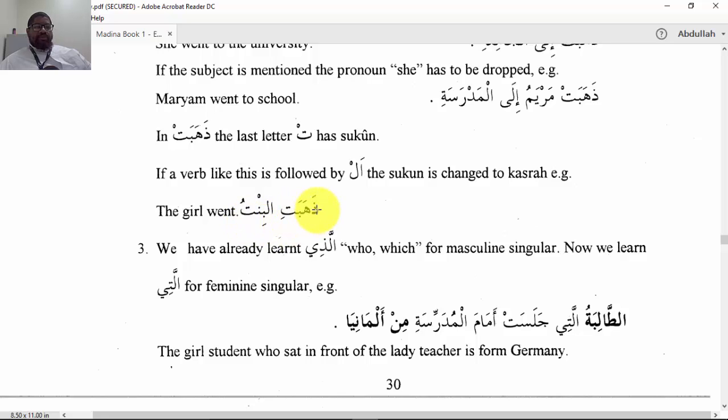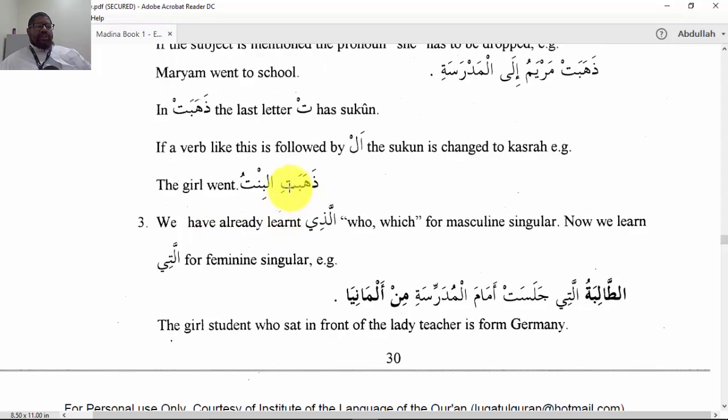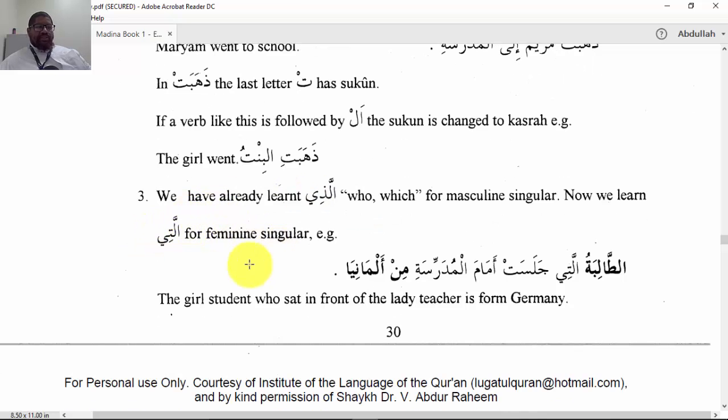But if I'm going to join, if this next word has alif lam, marifa, which is the definite form, and then we're going to continue, then there'll be a kasra. We'll say ذهبت البنت. So this is a way of making it easy on the tongue by adding the kasra here. All right, it doesn't change the meaning or anything. It's just a way to make it easier on the tongue. The Arabs like to make things easy on their tongues.